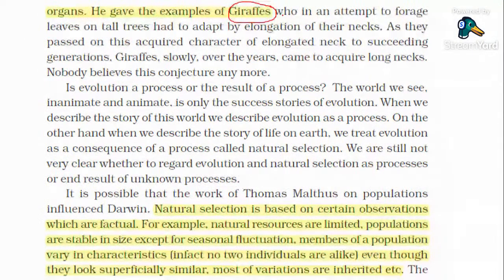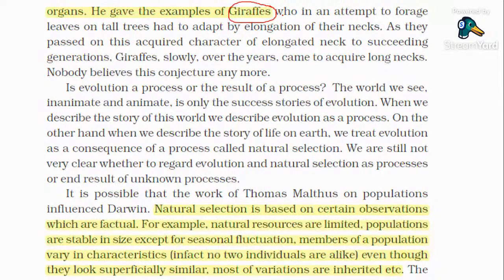Finally, what happened? The population of giraffes increased, and the grass, shrubs and herbs, all the small creepers, got over. They started extending their necks and eating the herbs. When the herbs were over, they extended their necks again and started eating the shrubs.